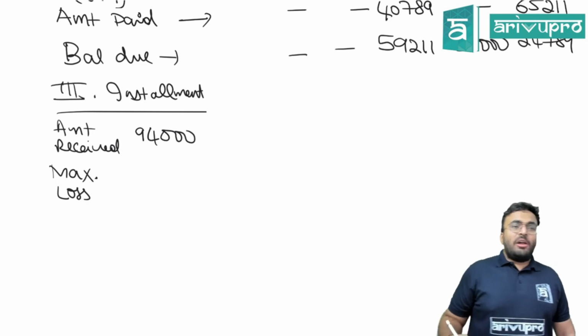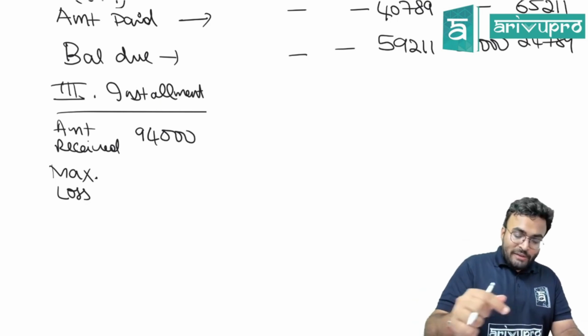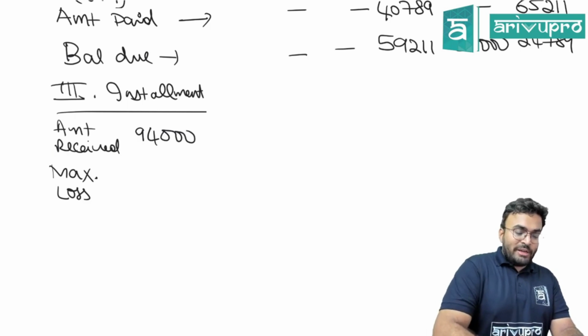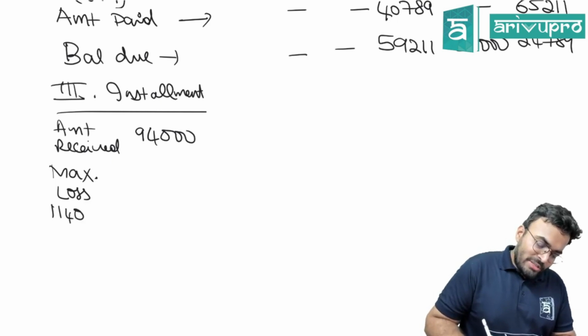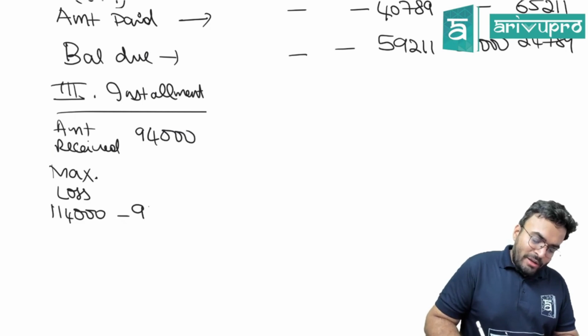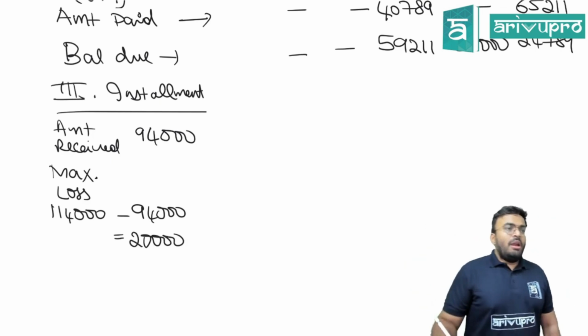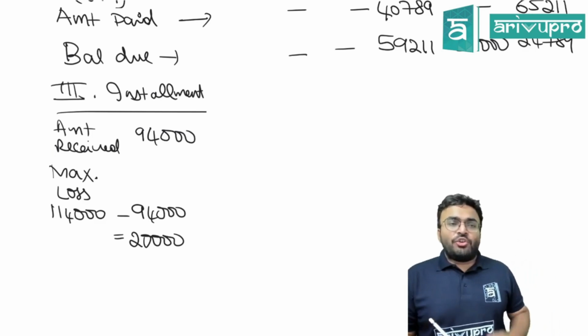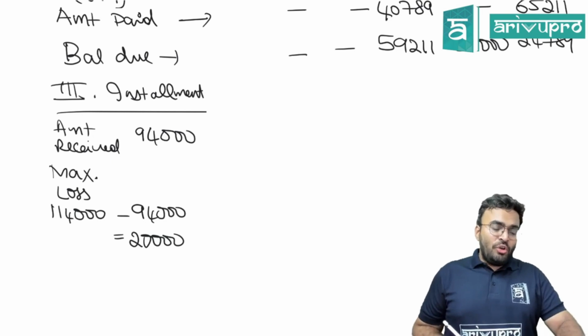How to find the maximum loss? Amount payable to partner: 59,211 plus 30,000 plus 24,789, which is 1,14,000, minus the amount received, 94,000. So the maximum loss is 20,000. 20,000 will be distributed in what ratio? Profit sharing ratio, 5:3:2.